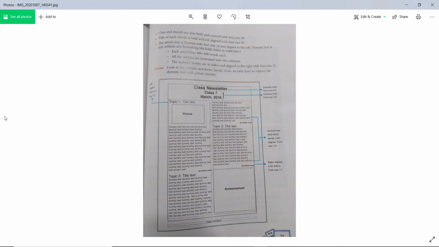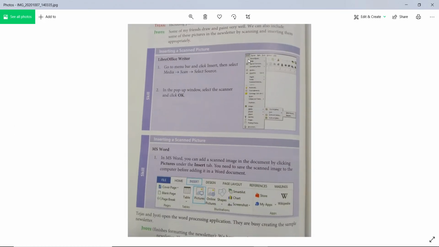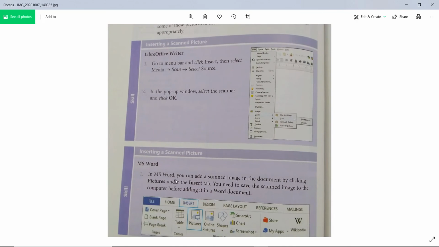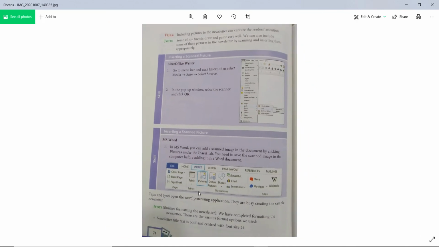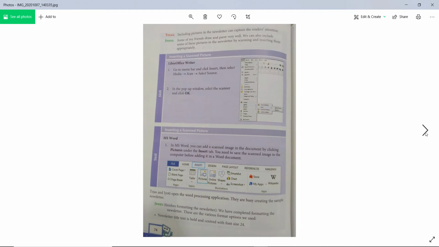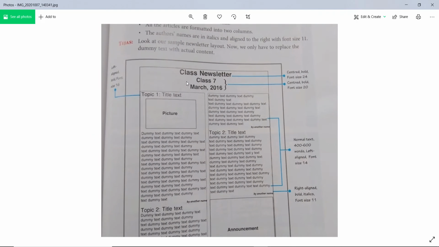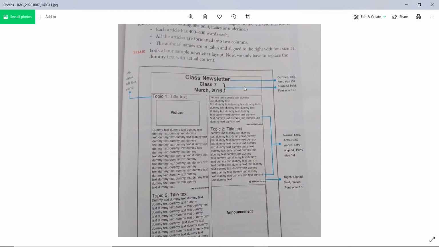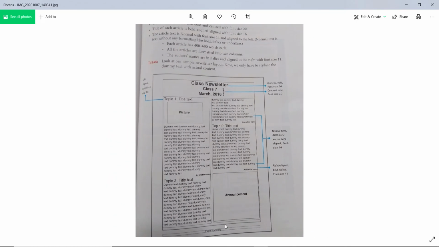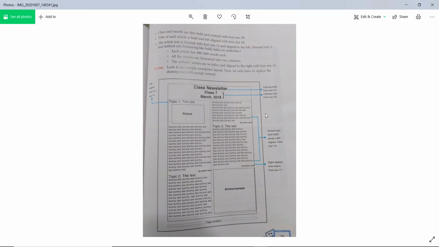Okay, you see here, I think one slide. Same way, adding a picture you can also do, which I already showed you how to do. So this way you can give a newsletter title first, then create a partition and write dummy text. You see here left alignment, bold, font size. So this way you can create a dummy newsletter. I already showed you how to do that part.